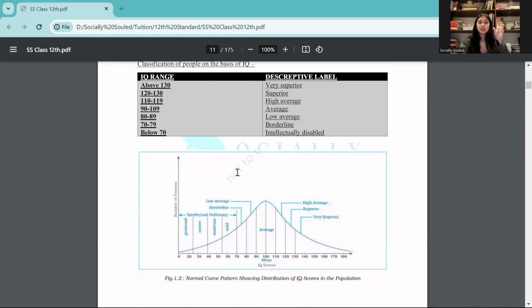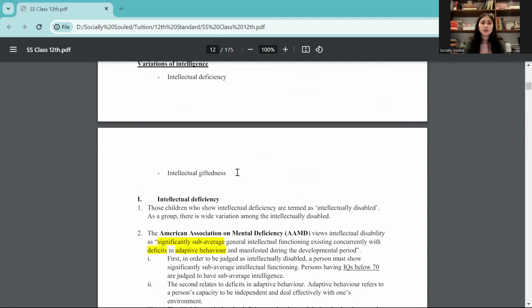So you need to know what exactly are the IQ range and what is the descriptive level. Supposedly, if in your MCQ you have a question about a person who has an IQ range of 80 to 89, what is the descriptive level? So you should be able to say that they are in low average of intelligence. Okay, the graph here is also simply explaining this table only. All right, don't get confused with the same.